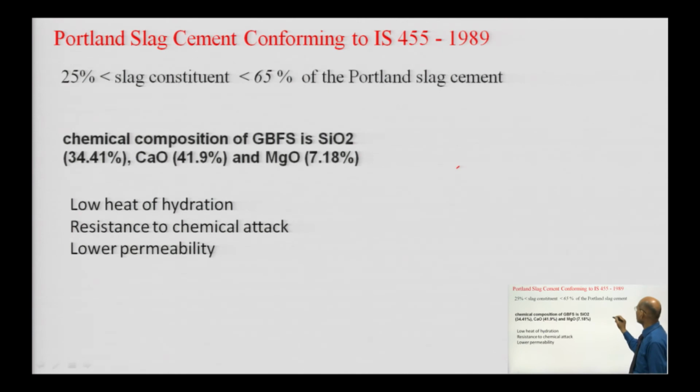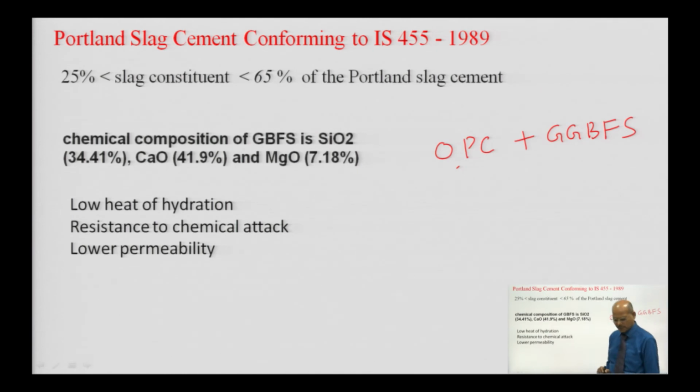So, we have ordinary Portland cement, plus we blend it with granulated ground blast furnace slag. Granulated ground blast furnace slag we can get from the steel industry. That is a waste material, a byproduct.